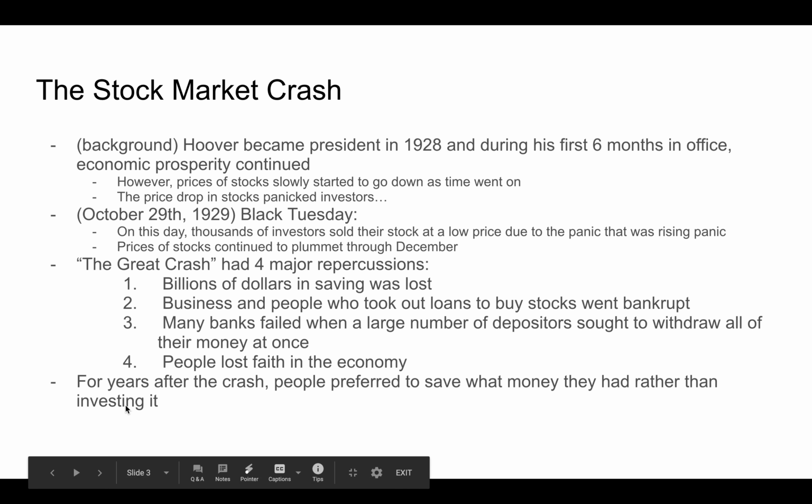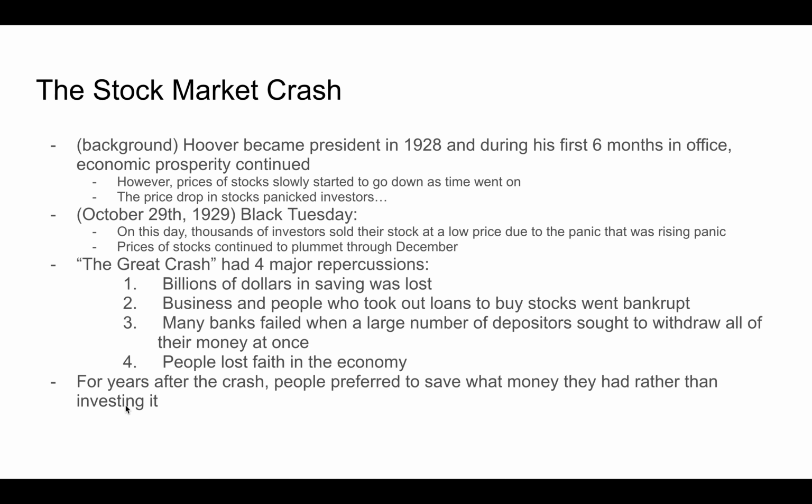Stock market crash. His background: Hoover became president in 1928, and during his first 6 months in office, economic prosperity continued. However, prices of stocks slowly started to go down as time went on. The price drop in stocks panicked investors, and on October 29, 1929, otherwise known as Black Tuesday, thousands of investors sold their stock at a low price due to the panic that was rising. And then the prices of stocks continued to plummet through December.